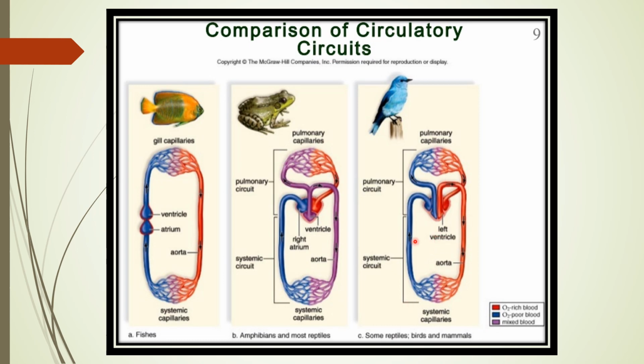This is very important. Many times it is asked in your exam also, why there is a need for a complete separation between all the chambers of the human heart? Because they need a high amount of energy to maintain their body temperature. And this is possible only when there is a complete separation between all the chambers of the heart, so there is no mixing of the deoxygenated and oxygenated blood.